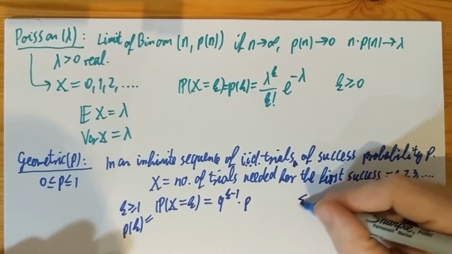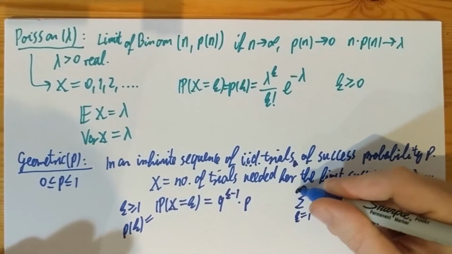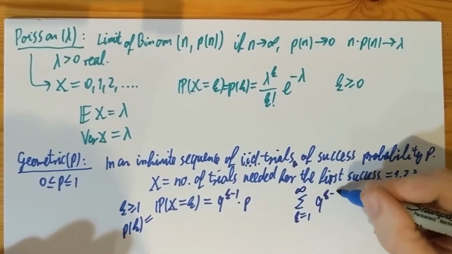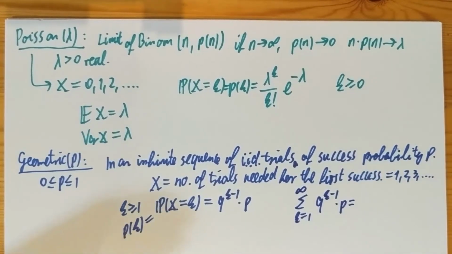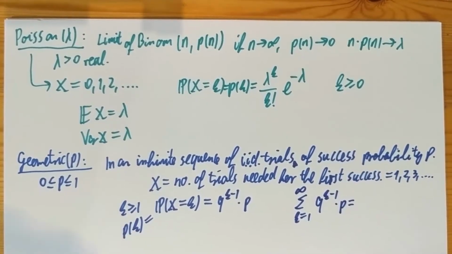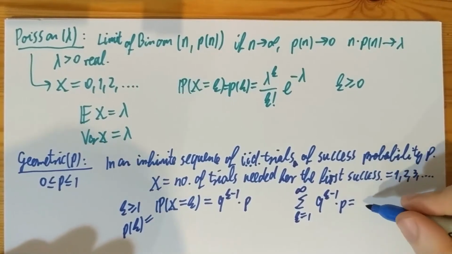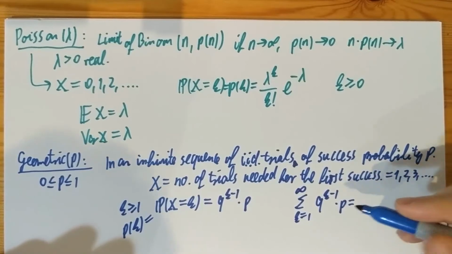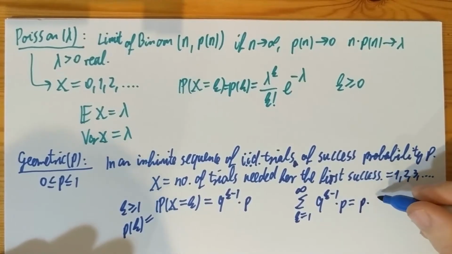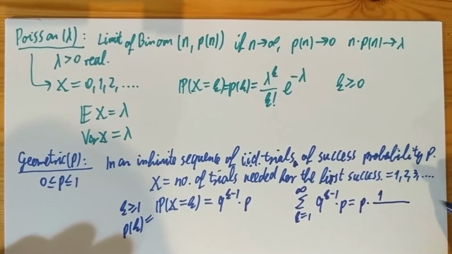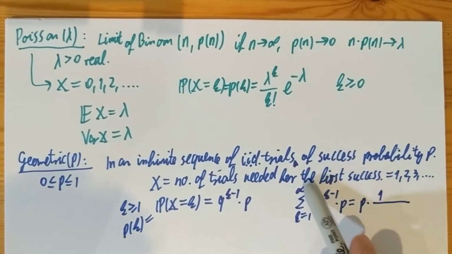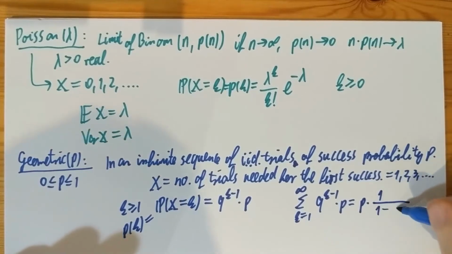So if I'm going to do a sum from 1 through infinity of q to the k minus 1 times p, then it's just the geometric sum. There is a good reason this random variable is called the geometric, because this is the geometric series summed up. And the general formula for this sum is first term, which is q to the 0 times p, times 1 minus q to the number of terms, but the number of terms is infinite, so 1 minus q to the infinity is 1 minus 0, over 1 minus q.